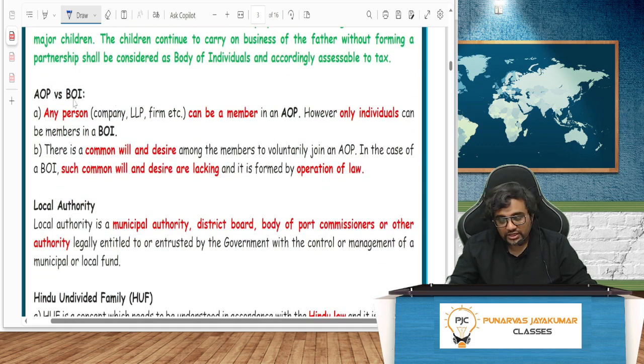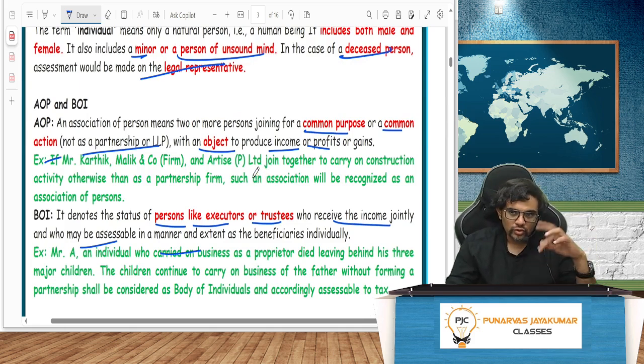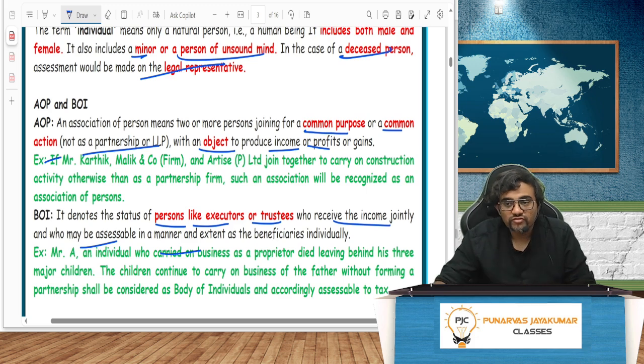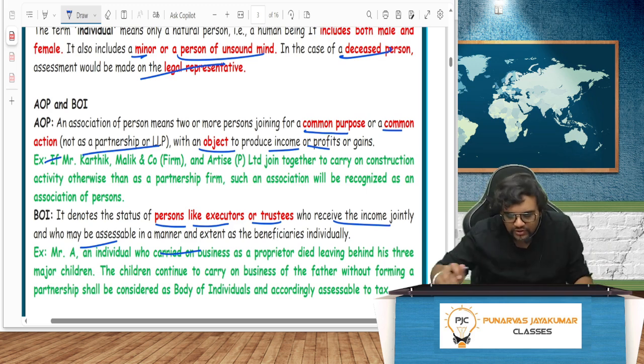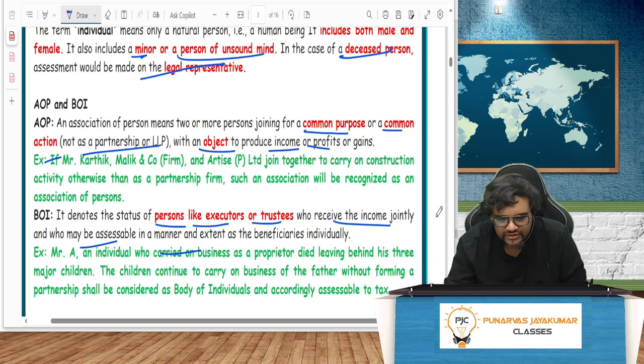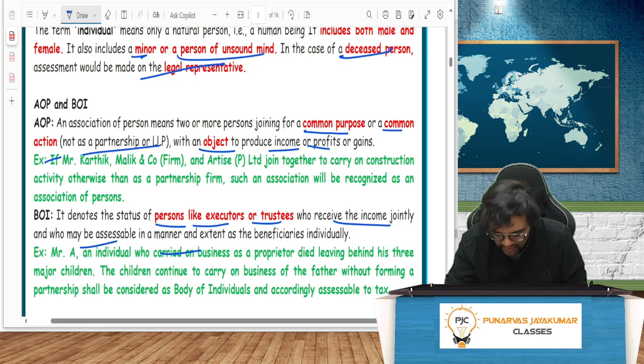Now in individual, as the name suggests, they should only be individuals. But in AOP, you can have an individual, company, partnership firm, 2 companies, because it's an association of persons, not an association of individuals. Whereas in BOI, it has to be only individuals. That's the difference. And in AOP, there has to be some purpose that is profit oriented, whereas in BOI, need not be so.